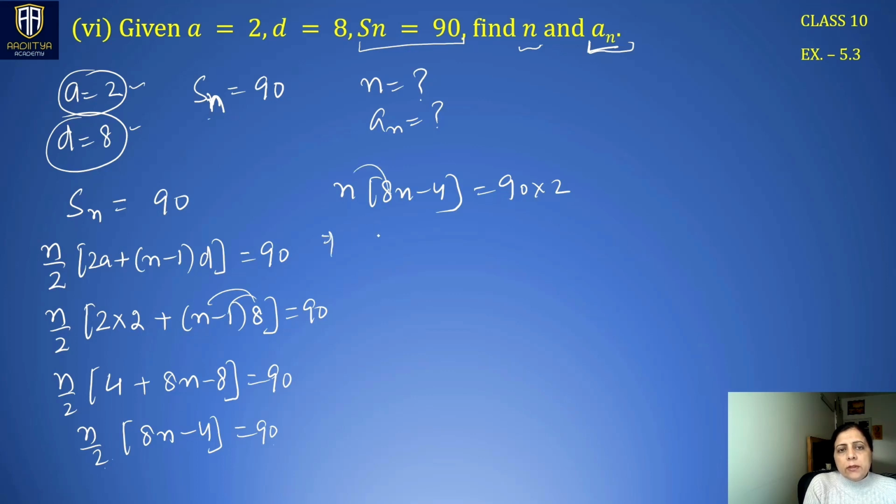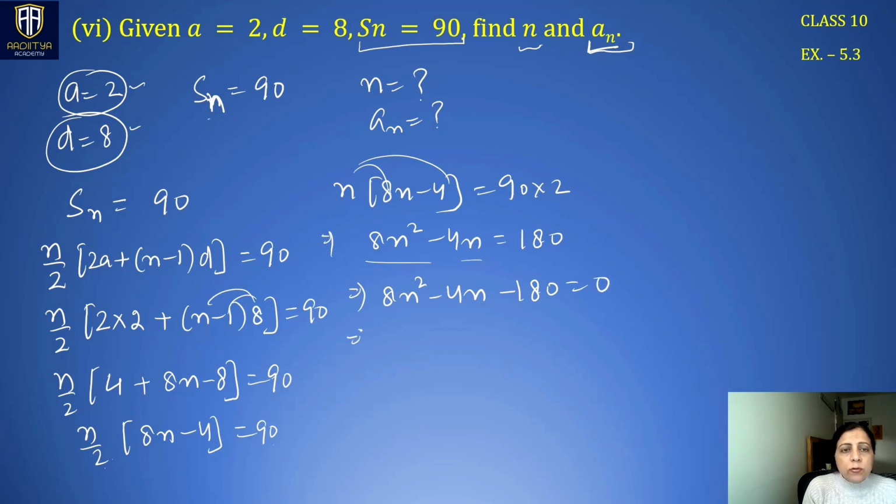So we have 8n square minus 4n is 180. We can see that 4 is common to all the terms in this equation. First of all, we can bring all these terms to the same side. This becomes minus 180, equal to 0.